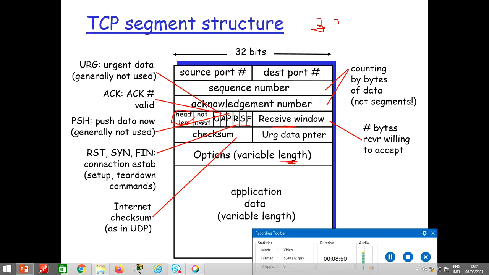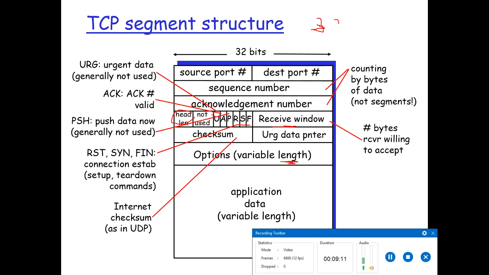Then we have the options field over here. The options field is of variable length and it is used when a sender and receiver negotiate the maximum segment size, the size of the window, or the window scaling factor. Now, this part is not used. Then we have U, A, P, R, S, F. These are the flags, 1 bit each. So there are 6 flags, 1 bit each, and in total they carry 6 bits. So the flag field contains 6 bits.